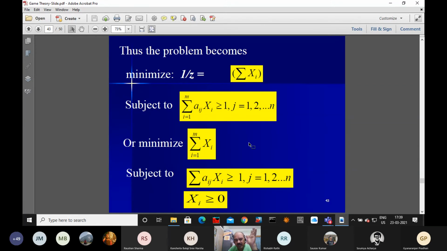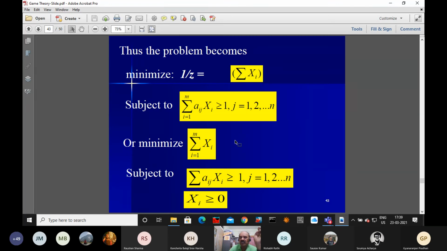Once you have got capital X1, X2, Xm, you can find small x1, x2, xm, and the sum of this value is the reciprocal value of the game.